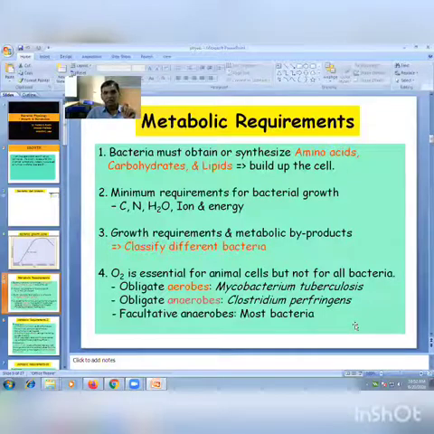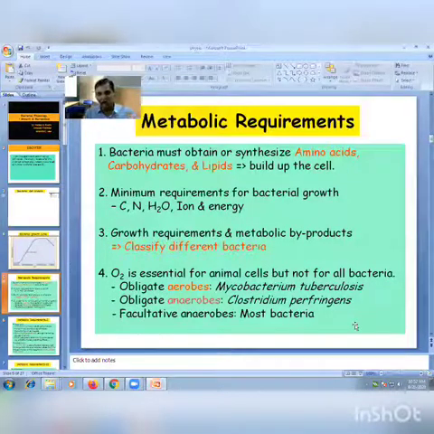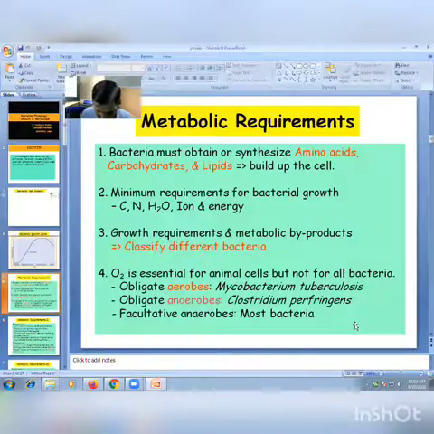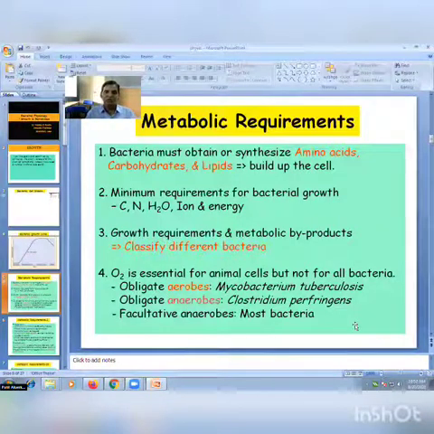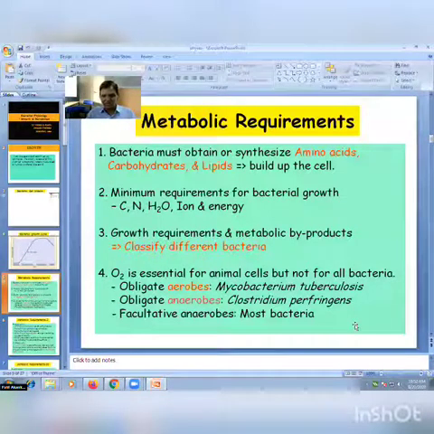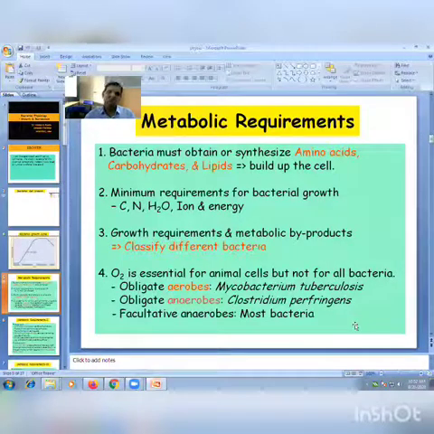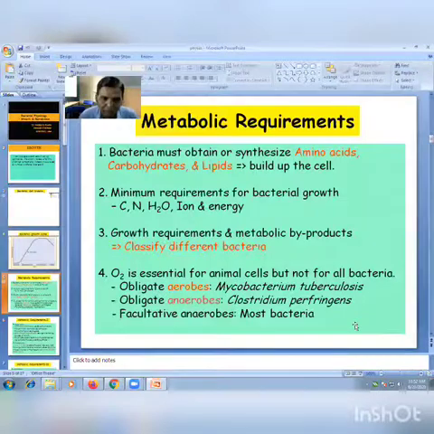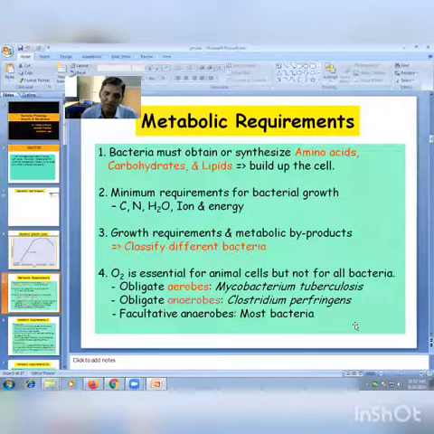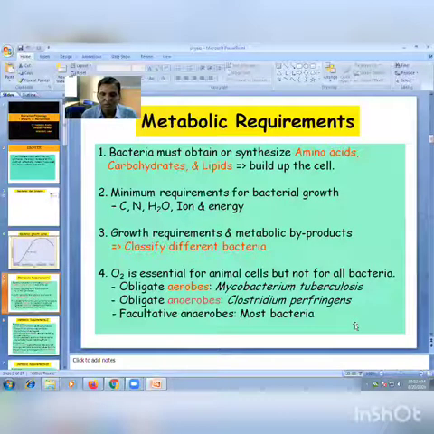Then there is autotrophic bacteria. Those bacteria which are able to synthesize their own metabolites are known as autotrophic bacteria. These are generally not harmful and not pathogenic. They are present in the soil and they increase the fertility of the soil.